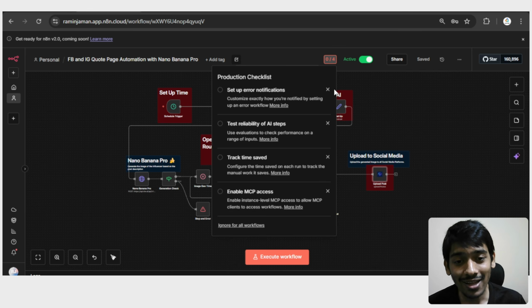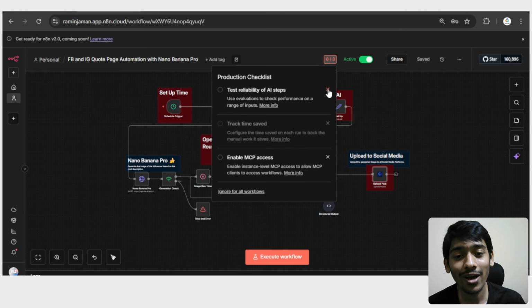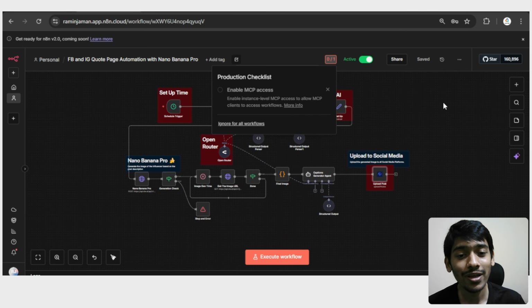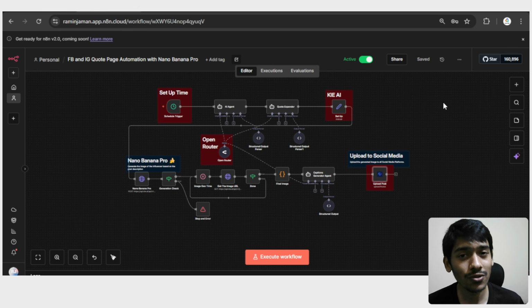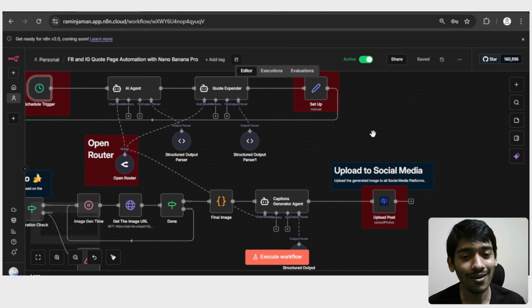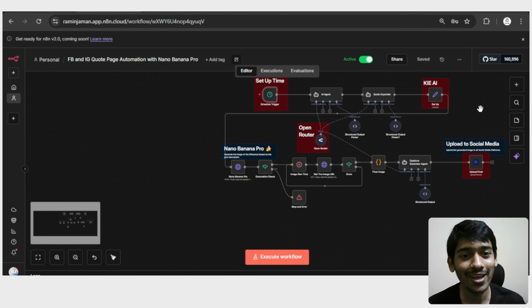So that's how we don't have to go here every time to execute the workflow. Even if our computer is closed, even if our mobile phone is closed, even if you are not in your own city, or you are sleeping, every 1 hour, like we set up in here, it will find a quote, then generate an image for that quote and upload it to your Facebook and Instagram page automatically by itself.